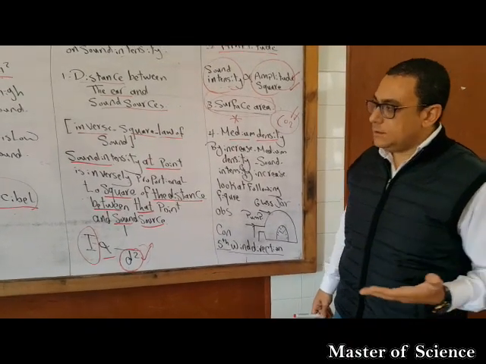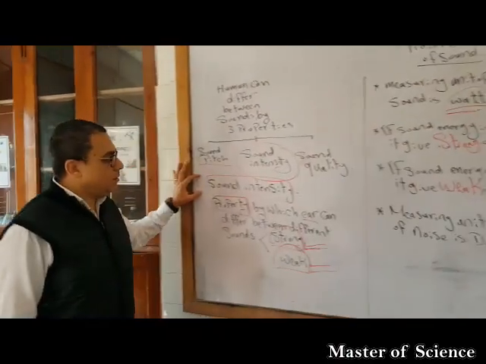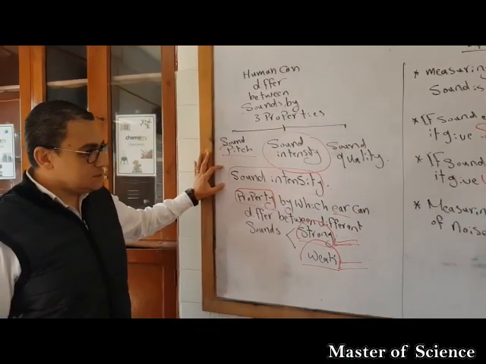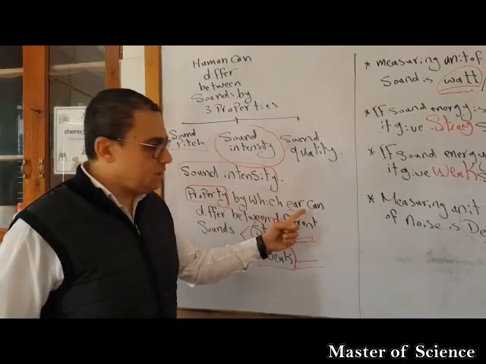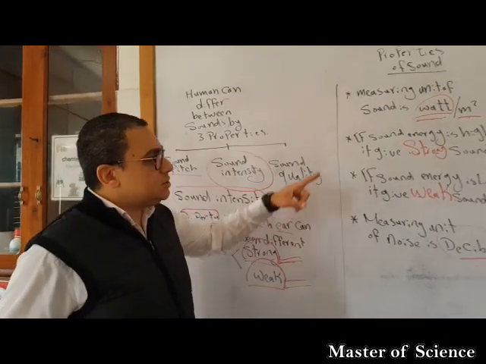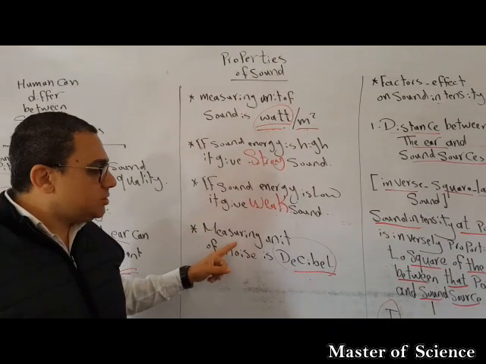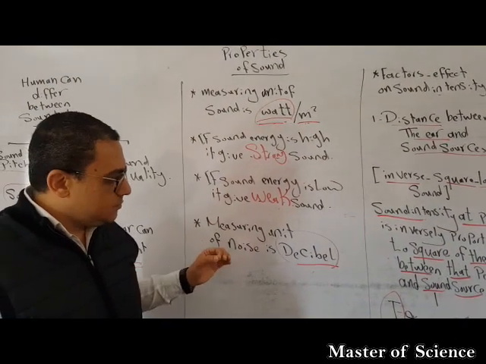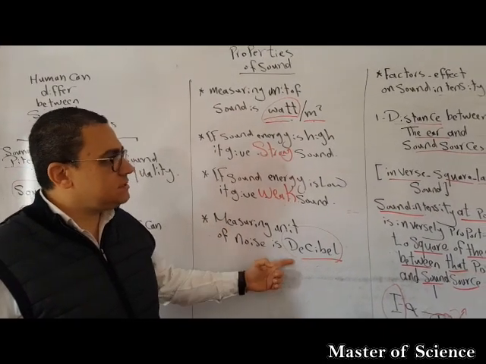So we can now explain what is meant by sound intensity. One more time: sound intensity is the property by which your ear, don't forget, differentiates between strong and weak sounds. The measuring unit is watt per meter squared. The measuring unit of noisy sounds, which have a very strong sound, is the decibel.